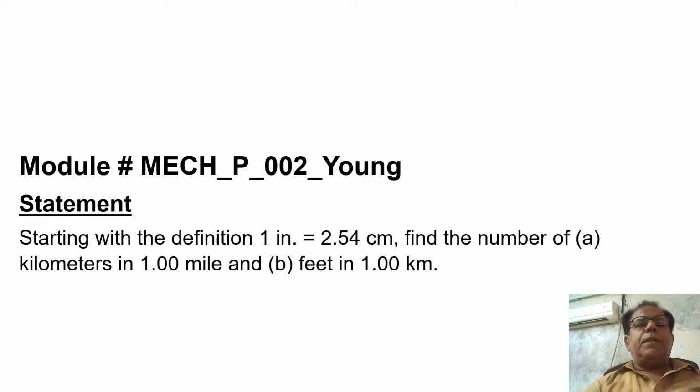This is our second regular module number MECH_P_002_Young.